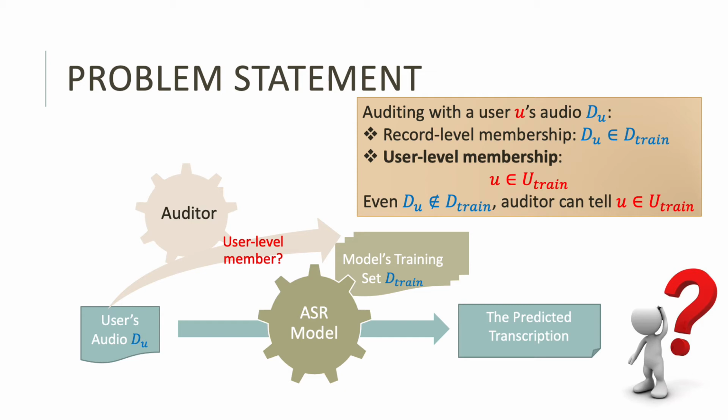That means a user can still find out if he has audio recordings in that training set, even when querying with audio that the model has never seen before. Because users cannot be expected to replay all of their past recordings in the real world with black-box settings, for our audio auditor, user-level membership inference is more meaningful and practical than record-level membership inference.